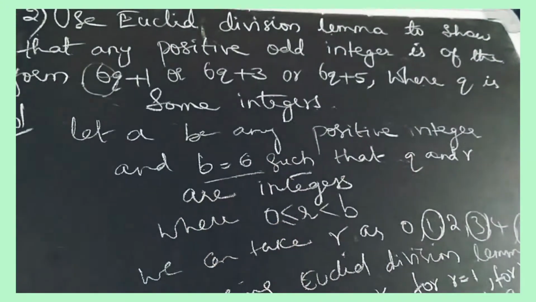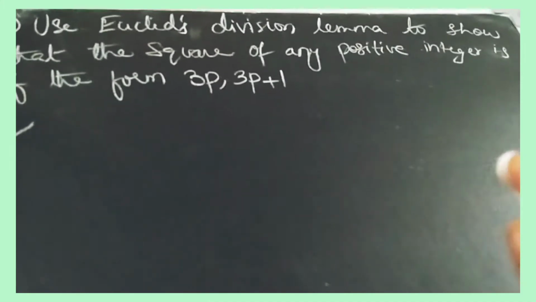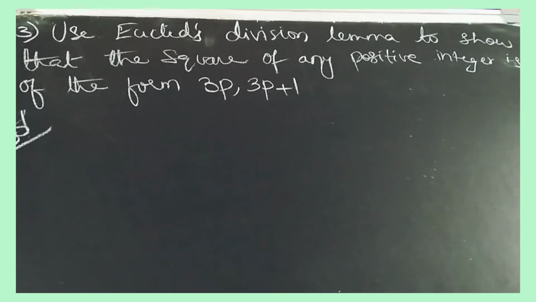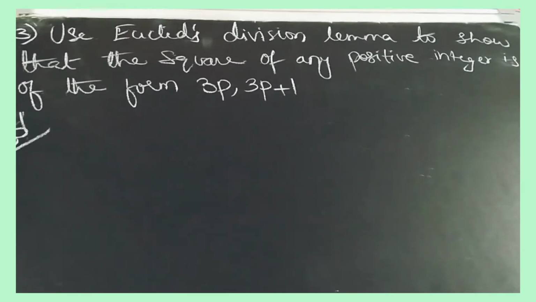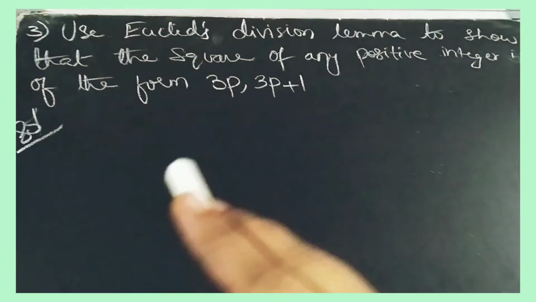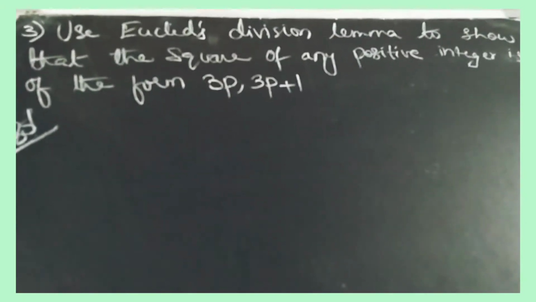Now the third sum. What is the third sum? Use Euclid's division lemma to show that the square of any positive integer is of the form 3p or 3p plus 1. So here square is given. In the first sum, what did we do? Odd integer. So what do you have to do?